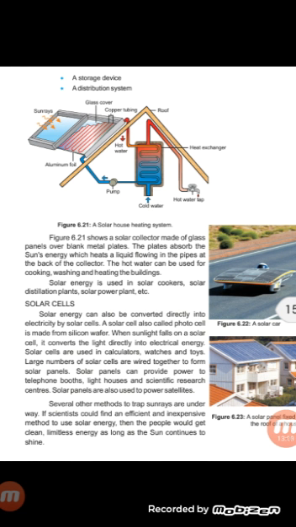So we understand the solar house heating system. First of all, a solar collector is made up of a glass panel over black metal plates. These plates absorb the sun's energy, which heats the liquid flowing in the pipes at the back of the collector. We can use the hot water for many purposes like cooking, washing, and heating buildings.